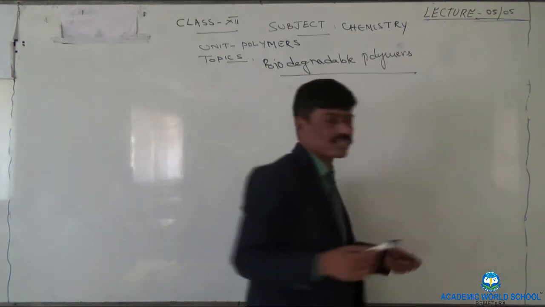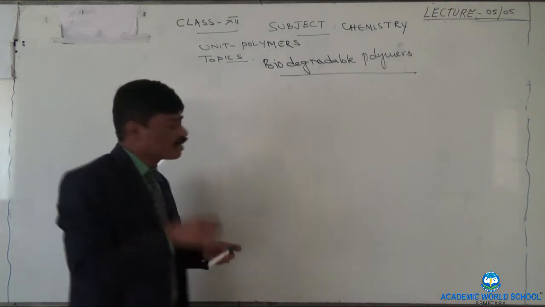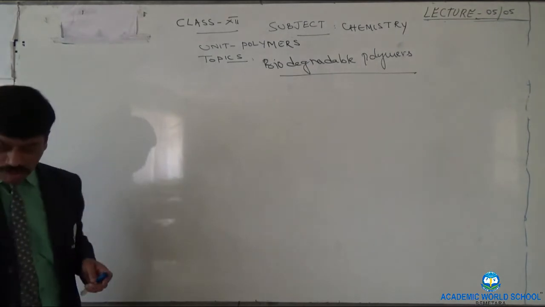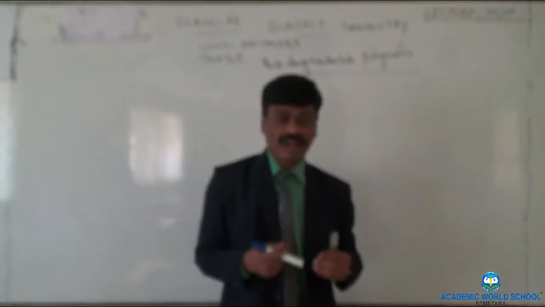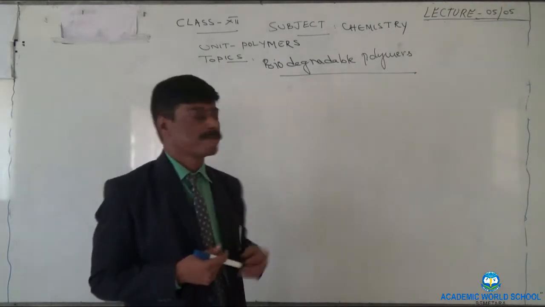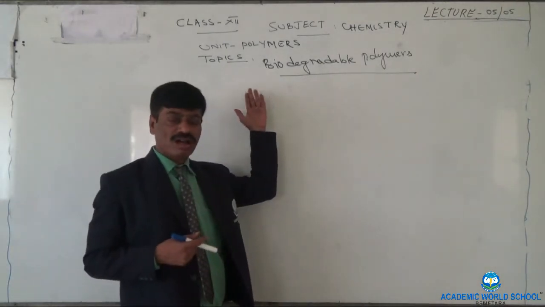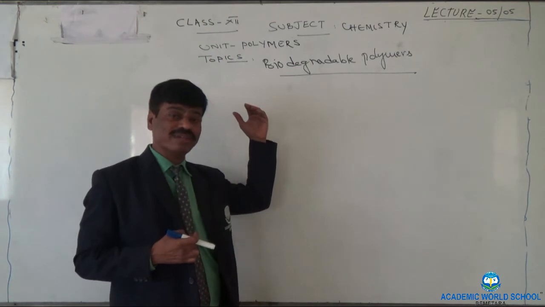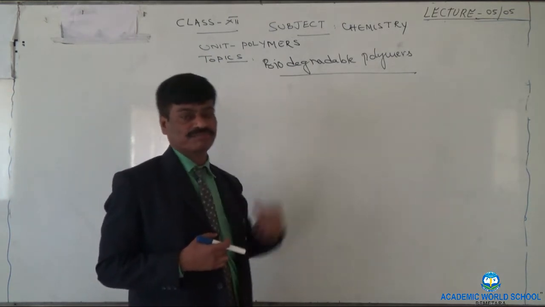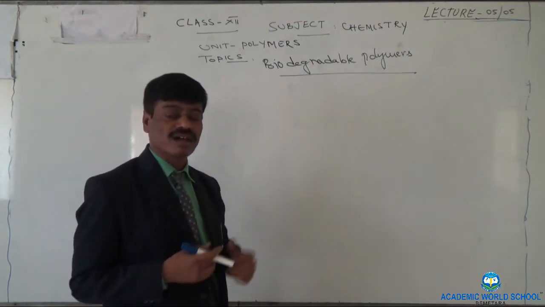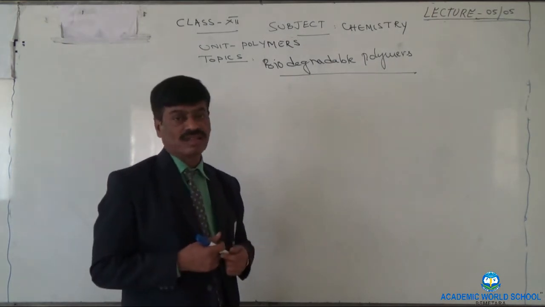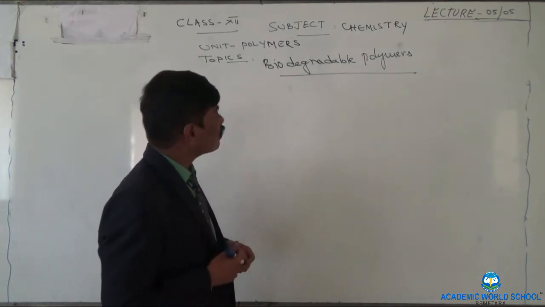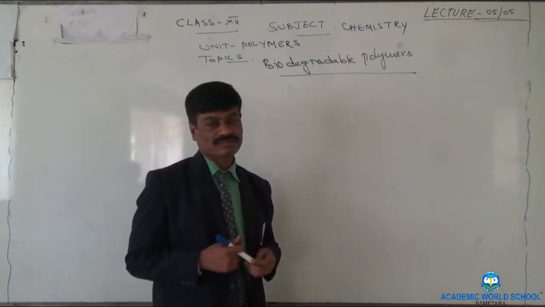First let us see what is meant by non-biodegradable polymers. Those polymers which cannot undergo oxidation reaction, or those polymers which cannot be decayed by bacteria or which cannot be oxidized by bacteria, are called non-degradable polymers.